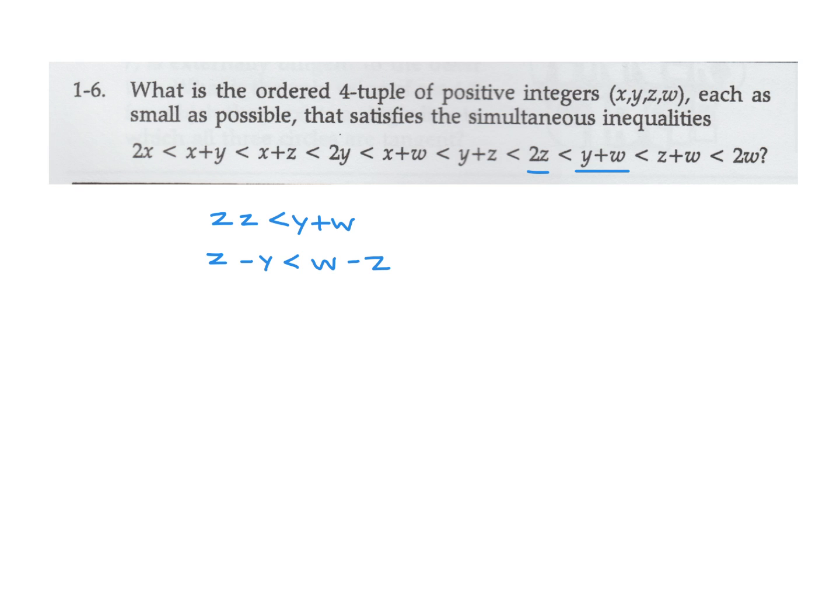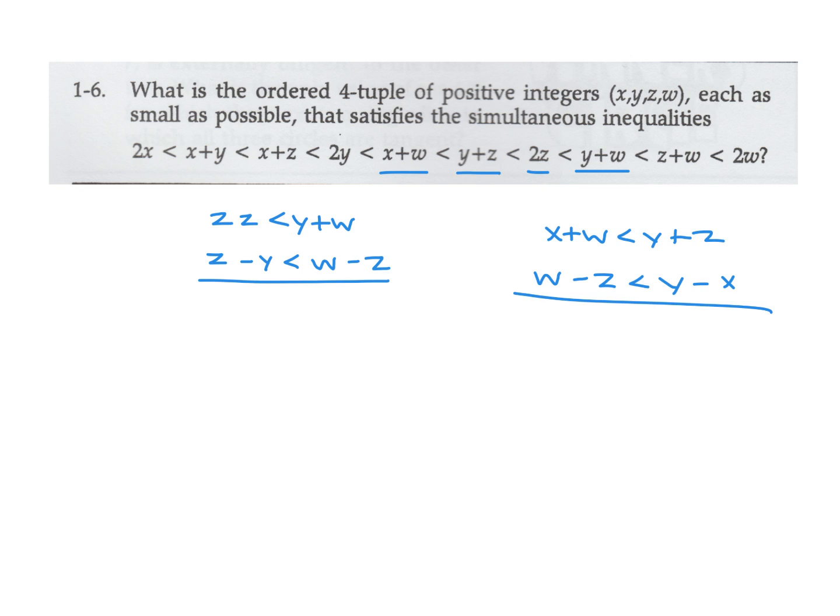With this one, x plus w and y plus z, those have the same letters. So if x plus w is less than y plus z, yeah, I can get w minus z is less than y minus x. So what that does is allows me to kind of combine these into one. So that means that z minus y is less than w minus z, and that's also less than y minus x. Okay, so that doesn't seem like a very good start, but at least it puts everything together.